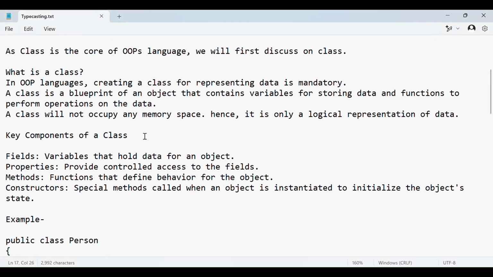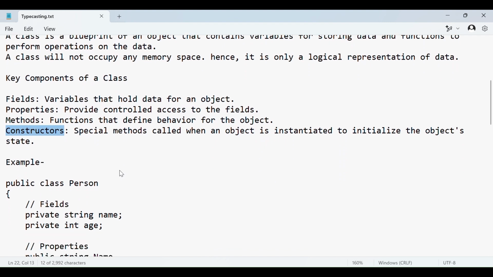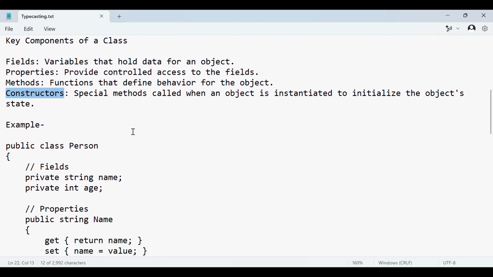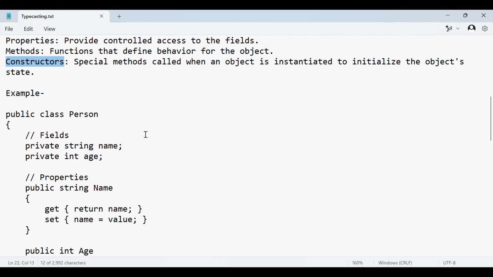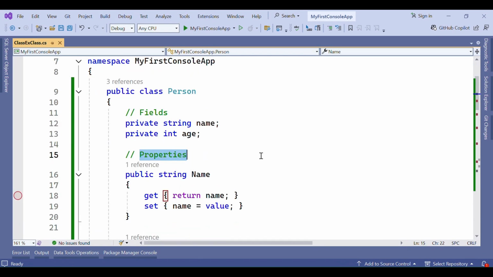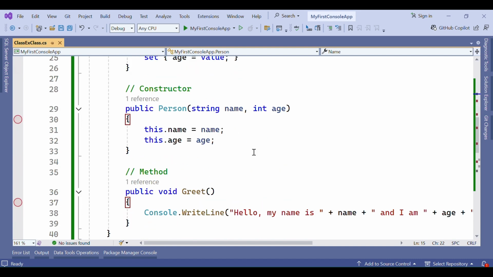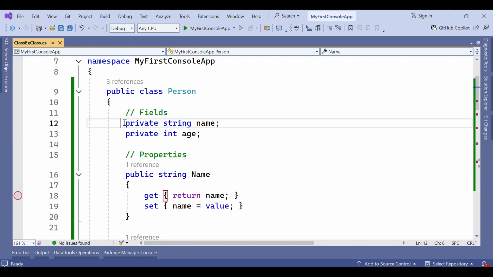Key components of a class. What are the main components of a class? One is fields, which are our variables we have already discussed in one of our last videos, and then properties, methods, and constructors. These are the contents of a class. So let's go for an example and see in action how these are important for a class.